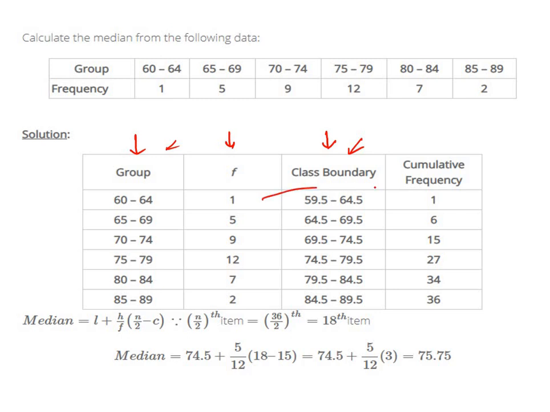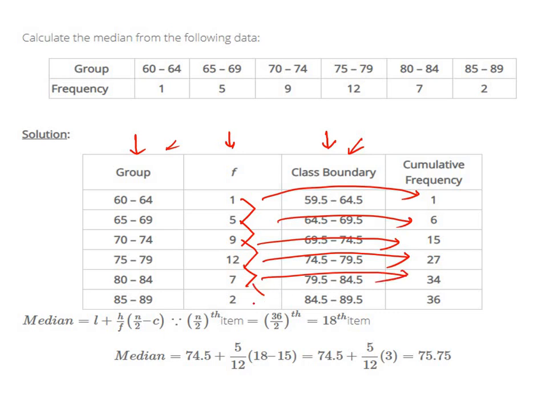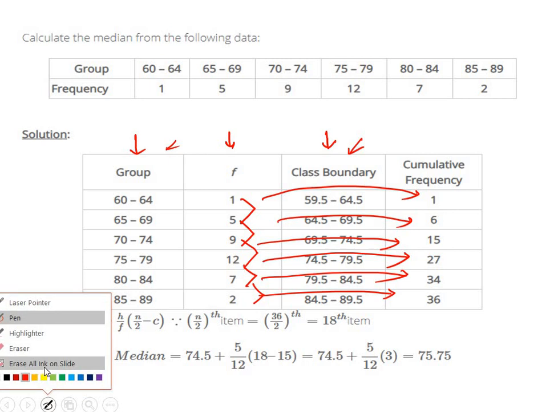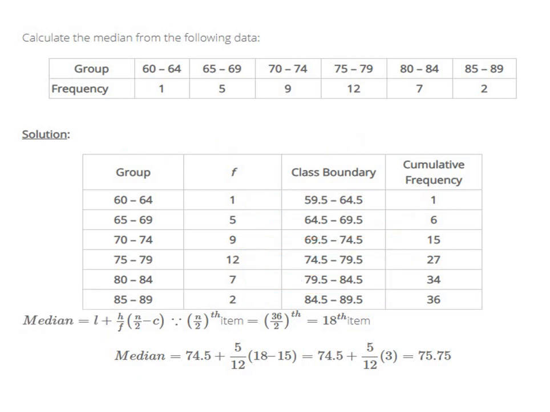The first one is 1. The second one will be 1 plus 5, that is 6. The third one will be 1 plus 5 plus 9, that is 15. The next one will be 1 plus 5 plus 9 plus 12, that is 27. Similarly, the next one adding 7 is 34, and adding this gives us 36. So we have made this cumulative frequency.